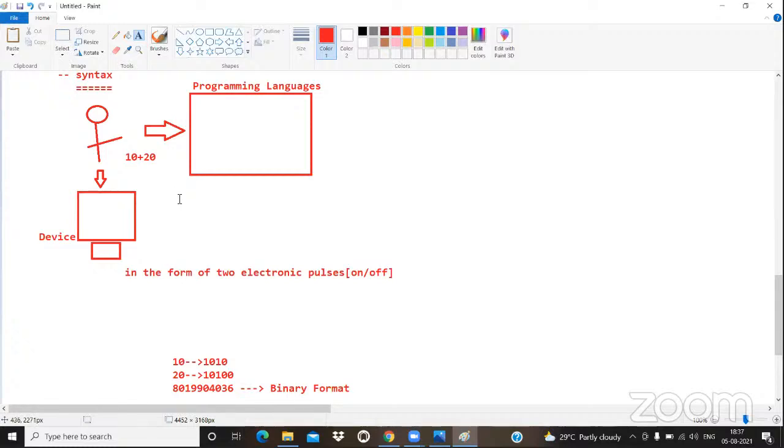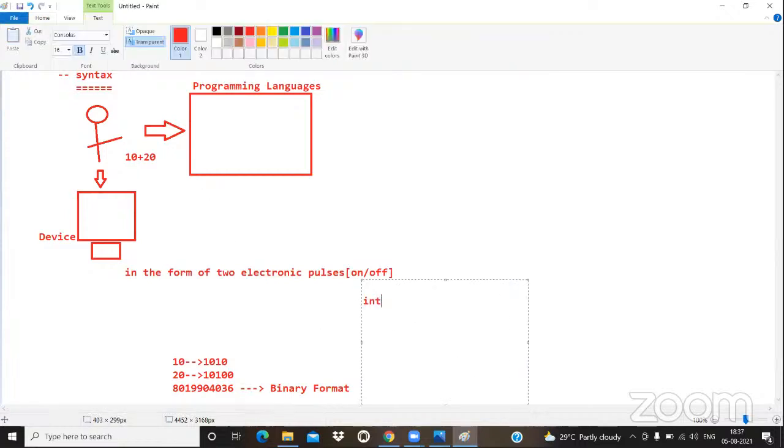Then how will programming languages take the input from us? That is the beauty. With the support of syntax. Every programming language provides some syntax. C language provides some syntax. C++ provides some syntax. Java provides some syntax. If you want to give some input to the programming language, we should follow the syntax. For example, if you are a Java developer, Java says, hey, Mr. Ram, if you want to perform adding of two numbers, write this type of code.